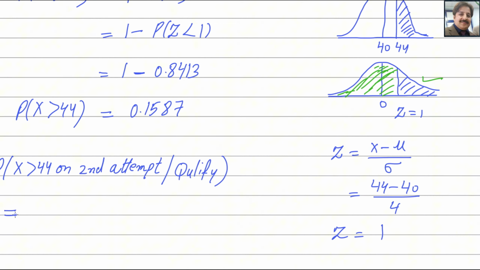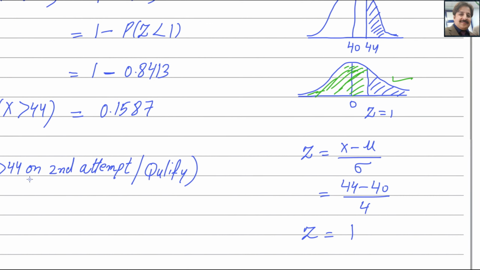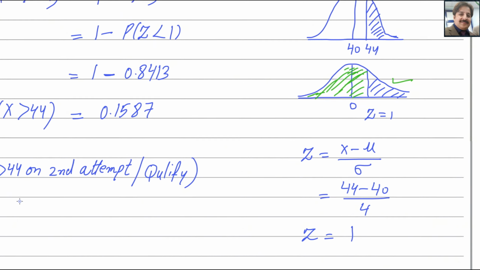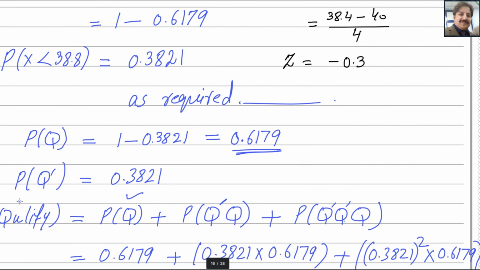So this probability you need to find. In the first throw he did not qualify. This probability is for not qualifying, and this probability is for qualifying.